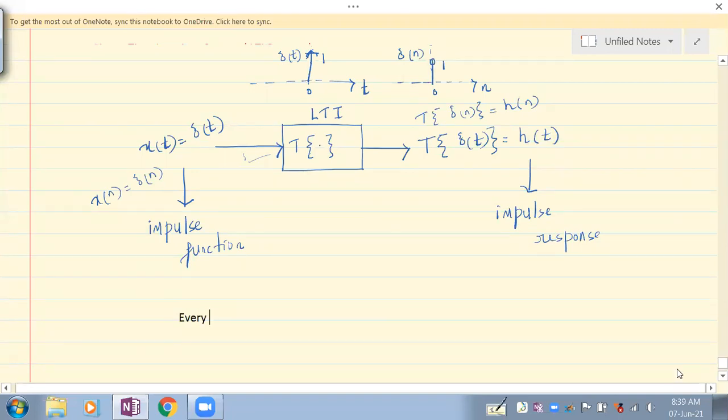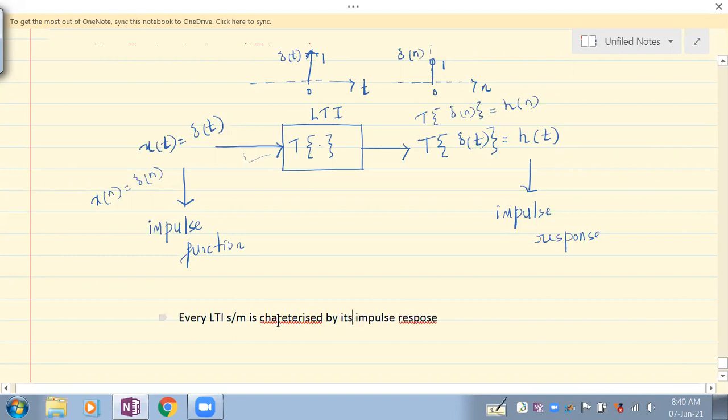Every LTI system is characterized by its what? Impulse response. Understand this point?